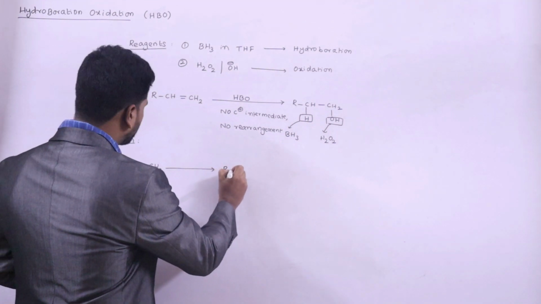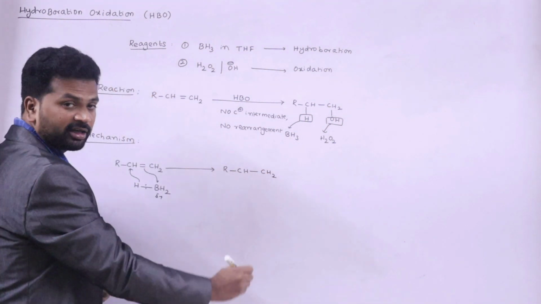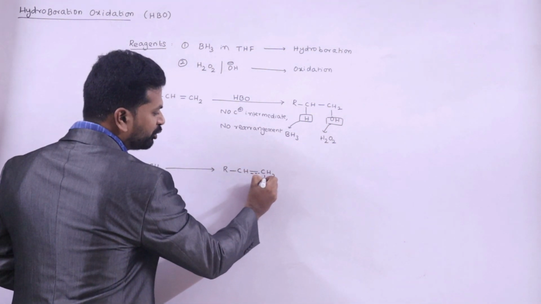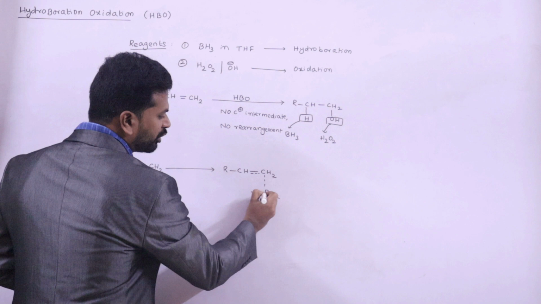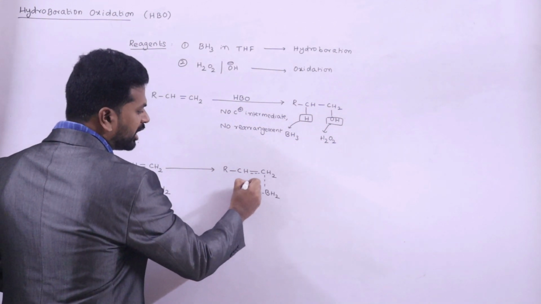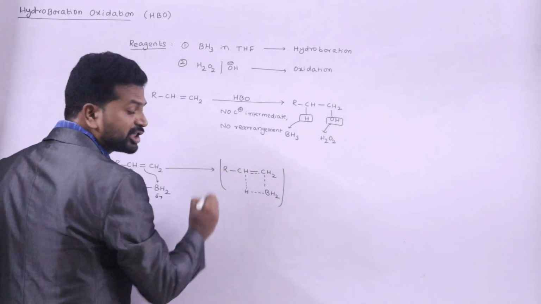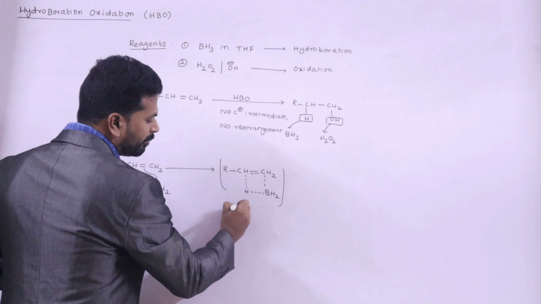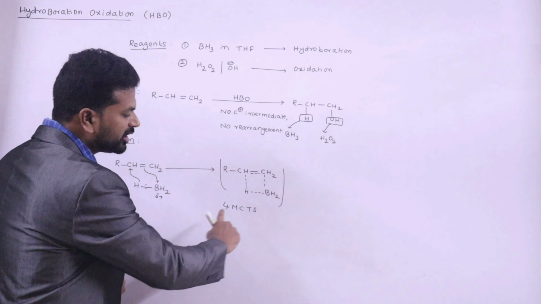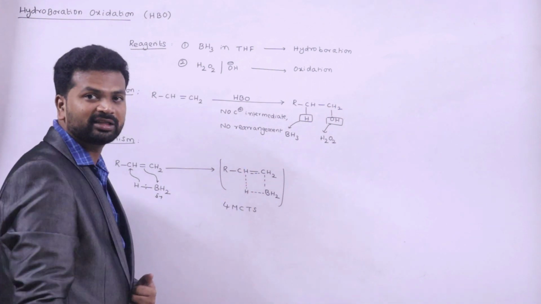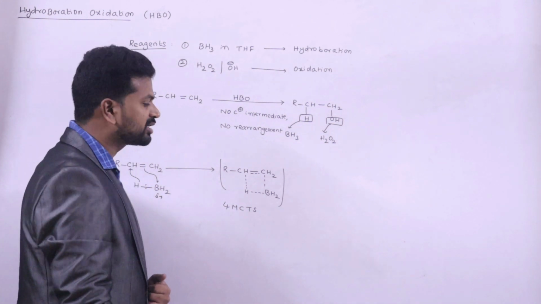So we are going to get a 4-membered cyclic transition state, and this is the bond to be broken, and a new bond is going to be formed between boron and carbon, and the bond between boron and hydrogen is going to be broken, and a new bond is formed between the carbon and this hydrogen. So this is the intermediate of the reaction, which is a 4-membered cyclic transition state. This hydroboration oxidation proceeds through a 4-membered cyclic transition state. So during this reaction there is no carbocation intermediate, so no rearrangements occur.